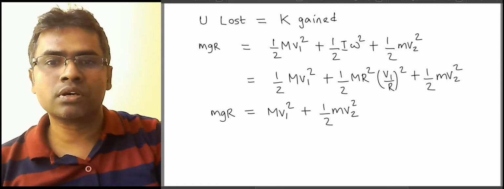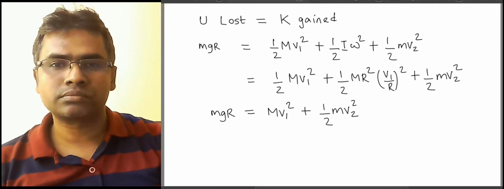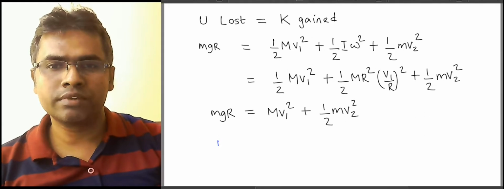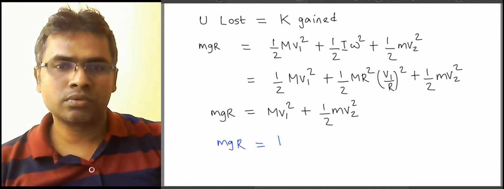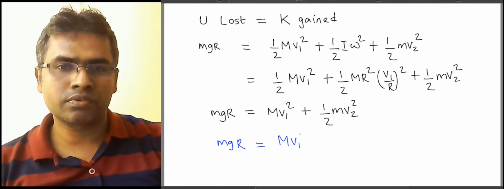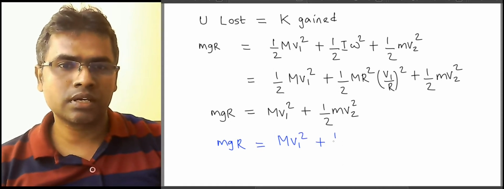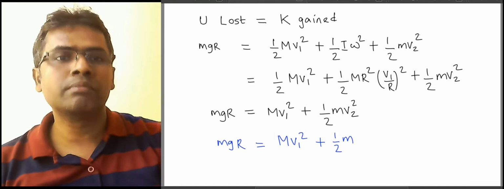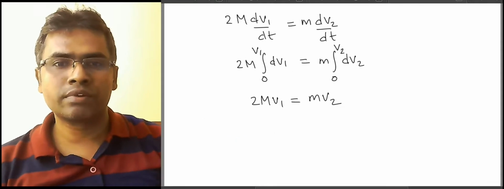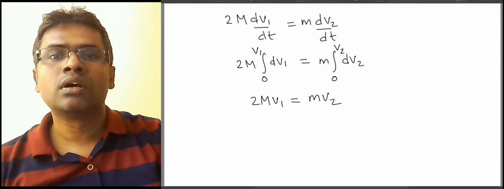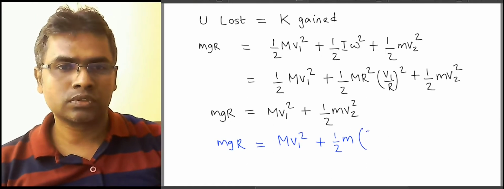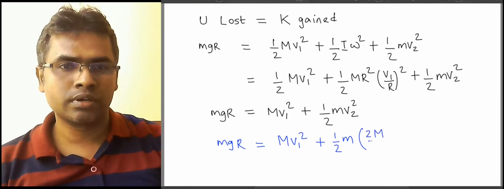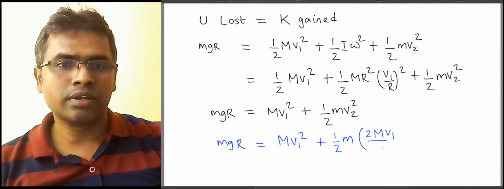If I substitute v2 here, I have mgR is equal to capital M v1 square plus half m. What do we have? v2 I can write as 2 capital M v1 by small m also.